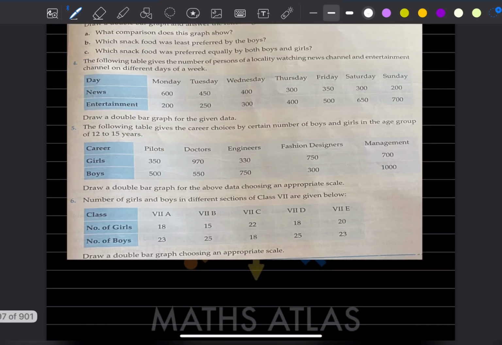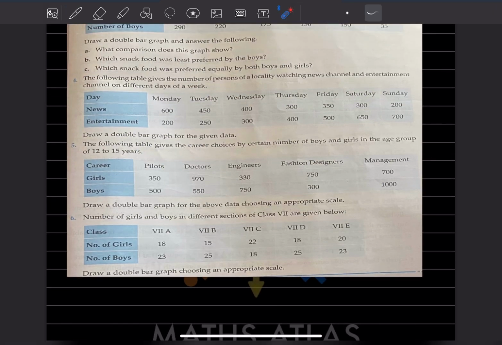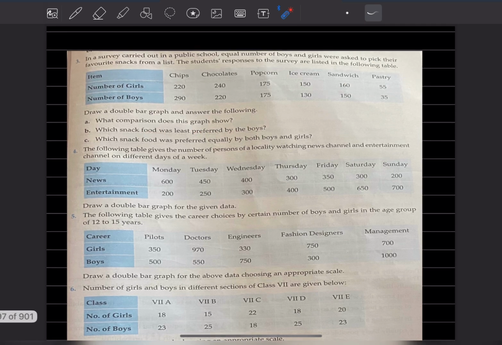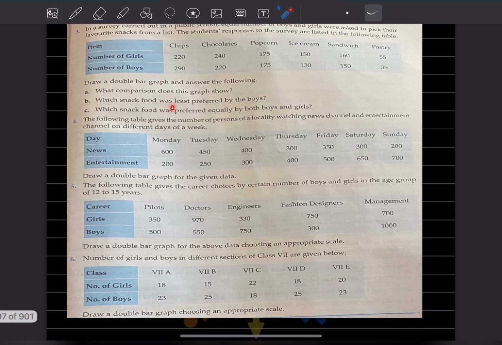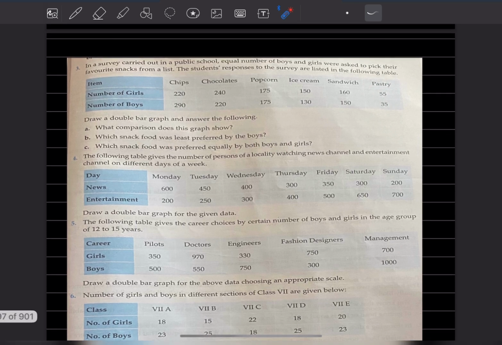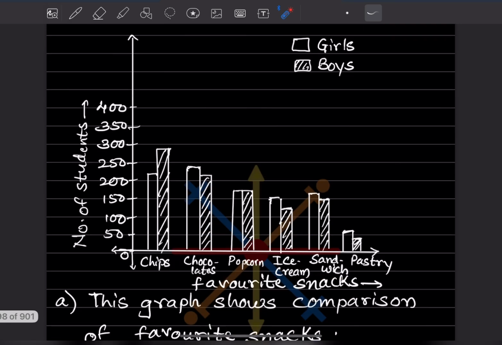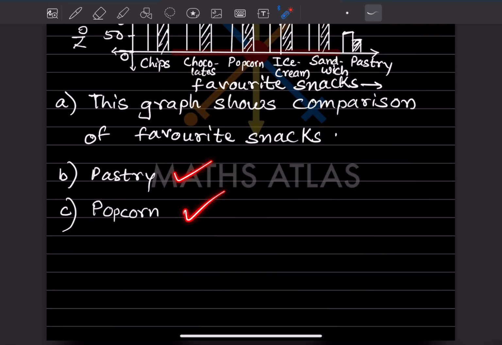And the next question in here is, which snack food was least preferred by the boys? So which is least preferred by the boys? This is 35. So that is a pastry. And which snack was preferred equally by both girls and boys? Equally, which was that? This was 175 and this also was 175. That is the popcorn. So that is written here, pastry and the popcorn.